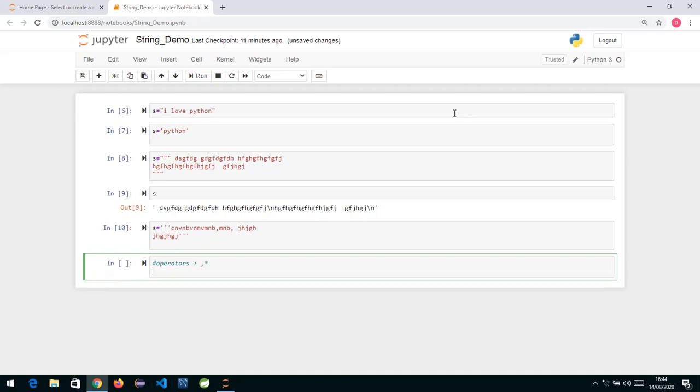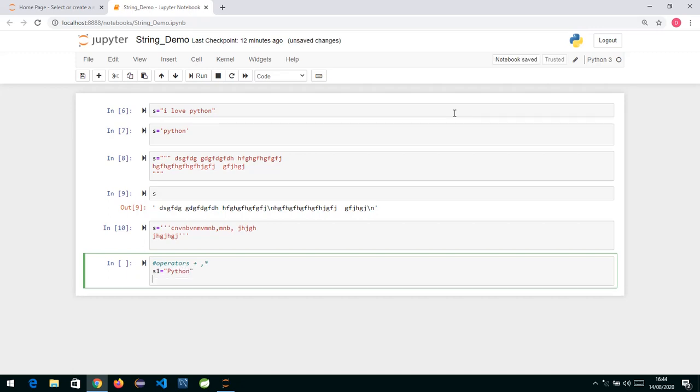When you want to do concatenation, we use the plus operator. The plus operator concatenates the strings and returns a string which is the concatenation of the two. It means, suppose I have written s1 is equal to Python, and down below I have written s2 is equal to Java.